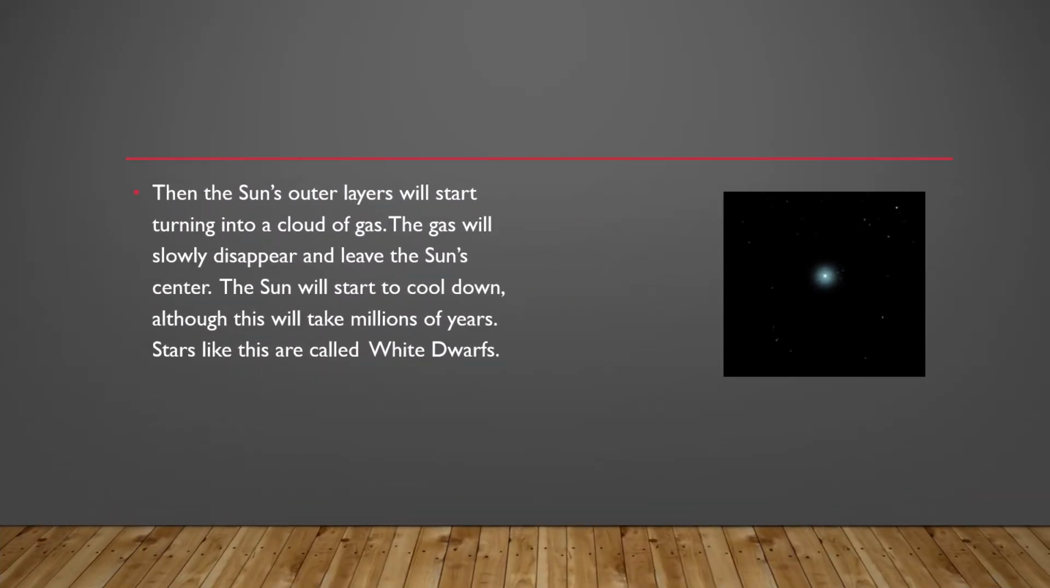Then the sun's outer layers will start turning into a cloud of gas. This gas will slowly disappear and leave the sun's center. Then the sun will start to cool down. Although this will take millions of years, stars like this are called white dwarfs. So here is a white dwarf. It's white, it's small, and it's at the sun's center. It's cooling down, so it will take lots of time to do it.